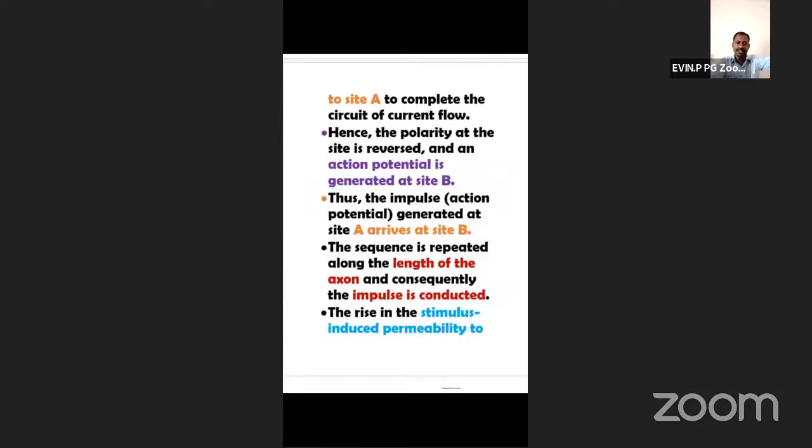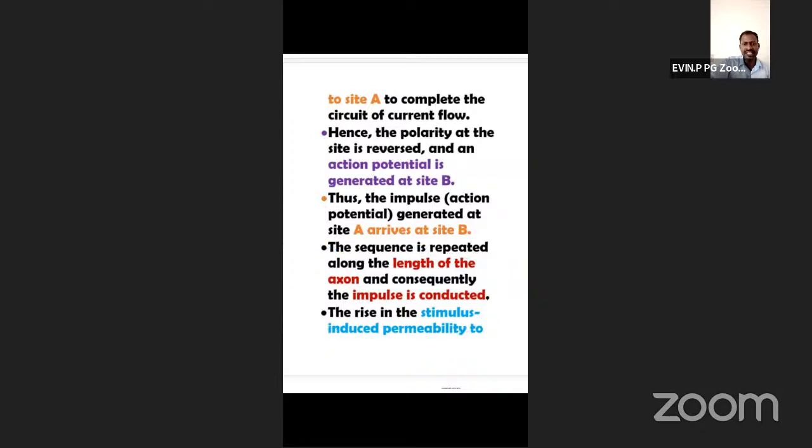Outside the axoplasm one current flows, inside the axoplasm one current flows. So this sequence is repeated along the length of the axon, because of the A side and B side, likewise along the entire length of the axon. Consequently, the impulse is conducted.